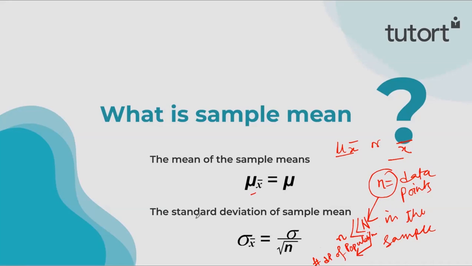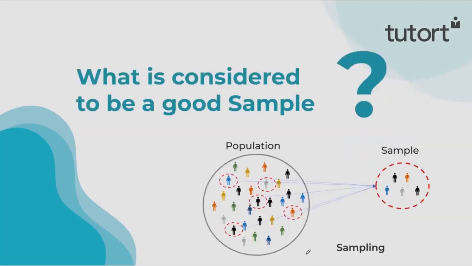Okay. And now if I talk about standard deviation, I will discuss standard deviation in later videos. Here, this standard deviation is representing the standard deviation of the sample, and this sigma is representing the standard deviation of the population. Okay. So now, what is considered to be a good sample? As I told you, we can select multiple samples out of a population. Now, what is a good sample?